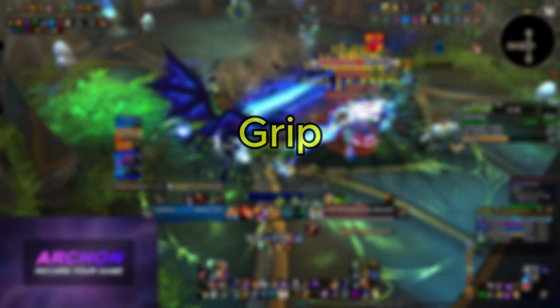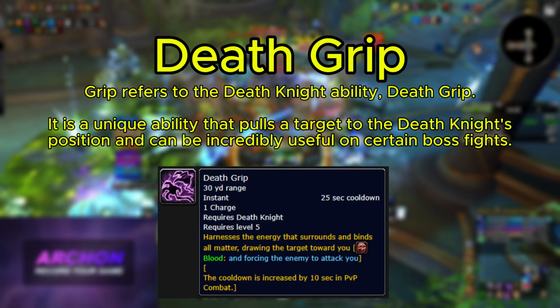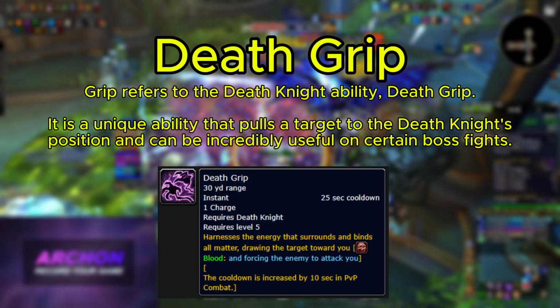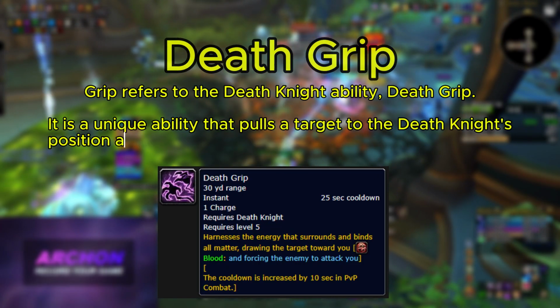Grip. Grip refers to the Death Knight ability, Death Grip. It is a unique ability that pulls a target to the Death Knight's position, and it can be incredibly useful on certain boss fights.